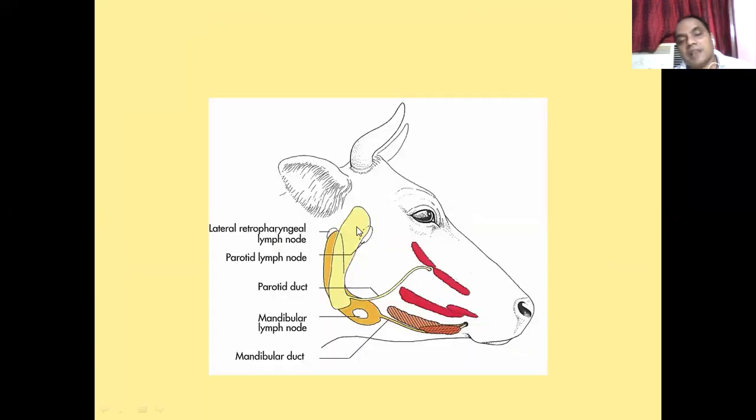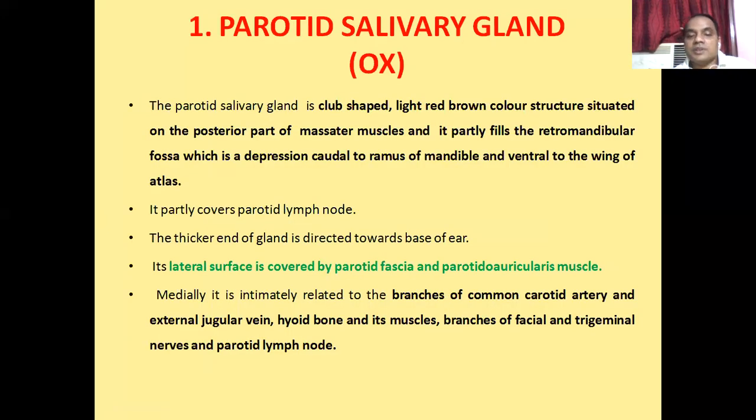the medial side of the parotid salivary gland is related with the common carotid artery, external jugular vein, thyroid bone, and its branches of the facial and the trigeminal nerve, and the parotid lymph node. So the medial surface of the parotid salivary gland is related with the common carotid artery, external jugular vein, thyroid bone, and muscles of the thyroid bone, branches of the facial and the trigeminal nerve, and the parotid lymph node. Whereas the lateral surface is related with the parotid fascia and the parotido-auricularis muscles.